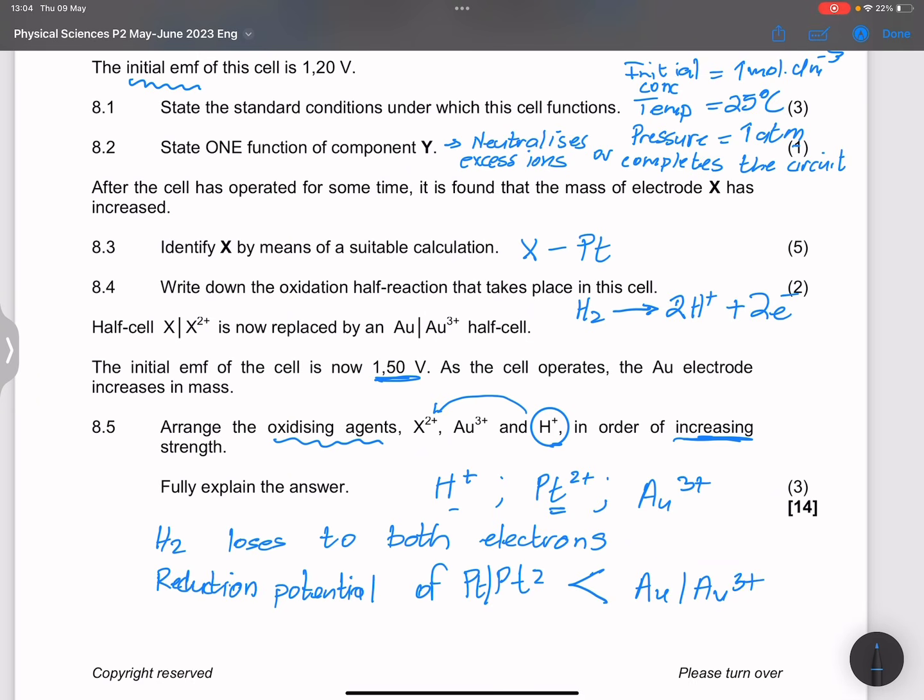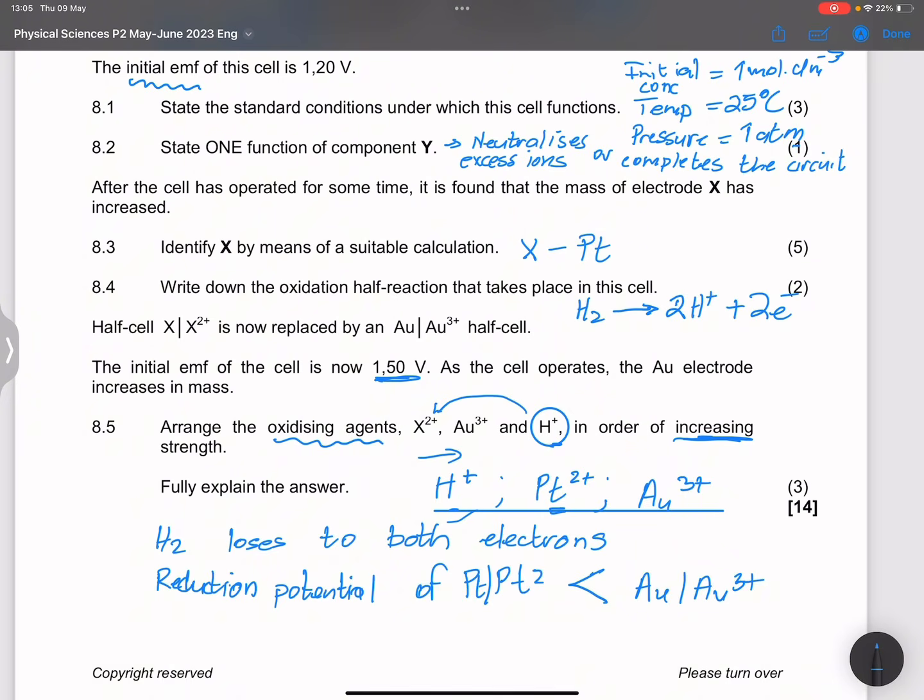And so that is why we'd say AU3 plus is the one with the highest strength in terms of oxidizing agents, in increasing order.